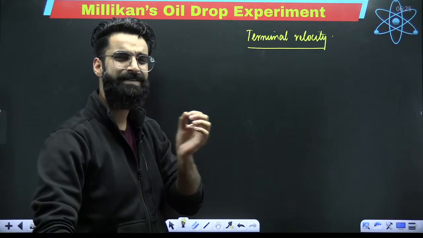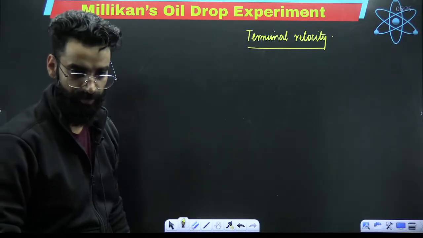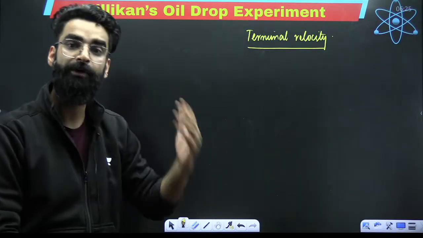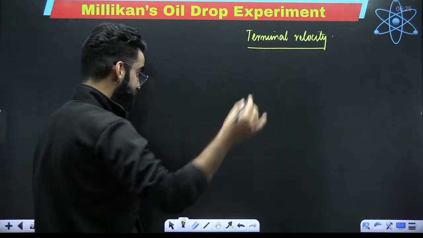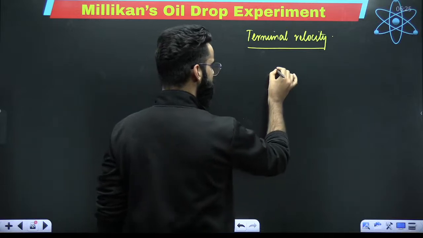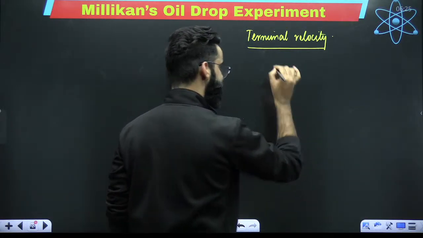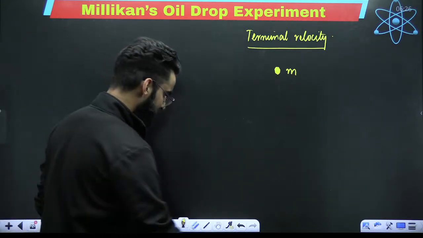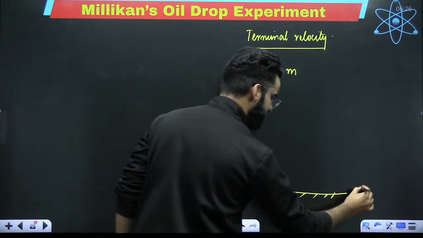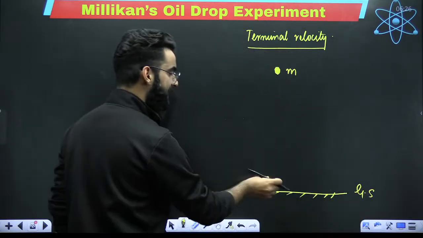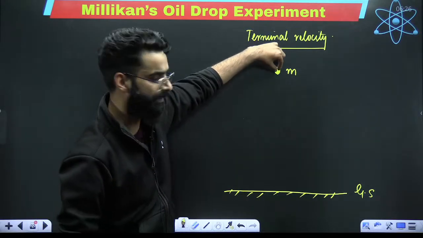See, let me give you a slight idea about terminal velocity. Then only I will be able to teach you Millikan's oil drop experiment, and then I'll show you exactly how the charge on the electron was calculated. Have a look, people. For example, I have got an object. Its mass is m. Let's say over here is the ground surface, and the object has mass m. Imagine I'm holding this object.